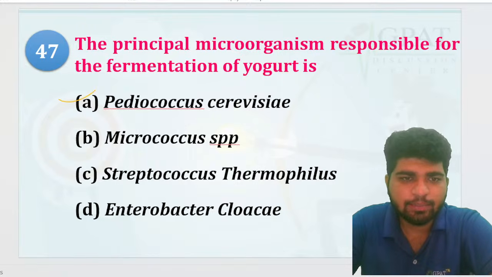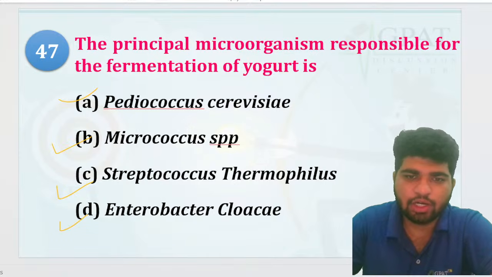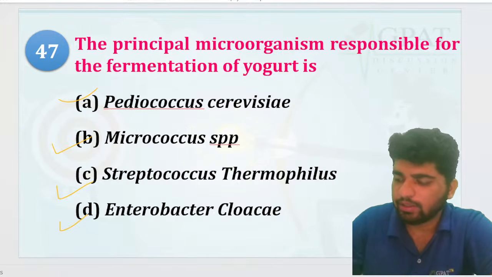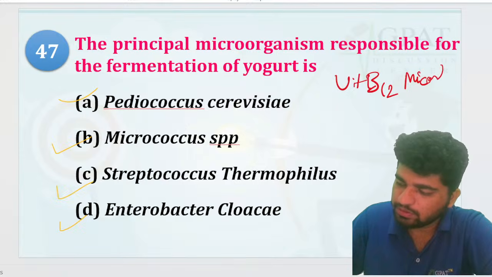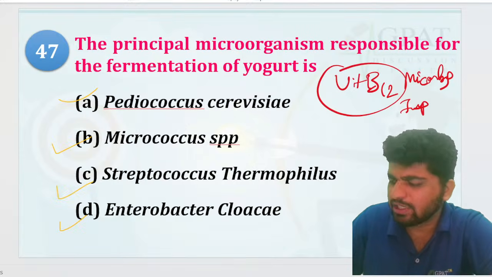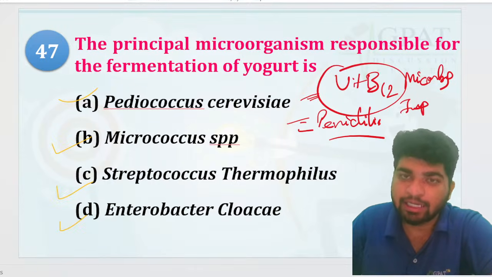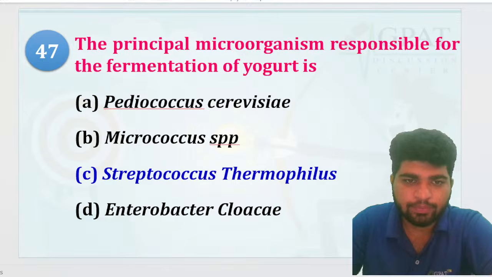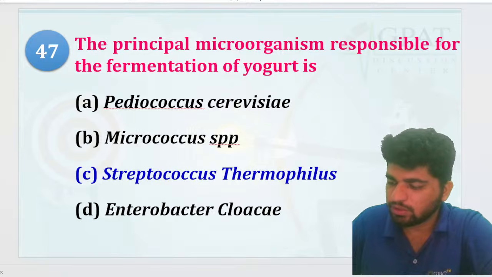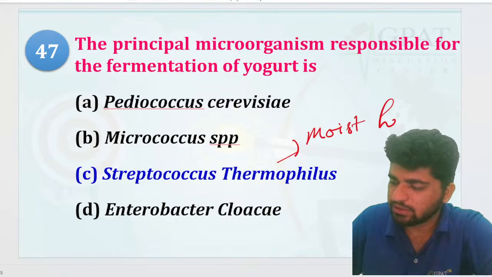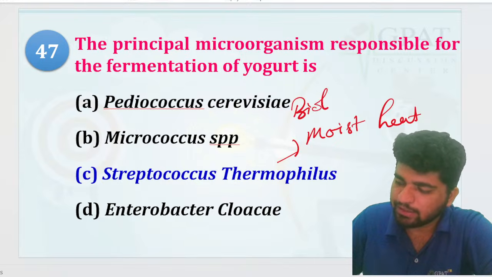Pediococcus crevice, Micrococcus sporangus, Streptococcus thermophilus, or Enterobacter clocky. Okay. So guys, one more thing you have to remember: the microorganisms related to vitamin B12 are important. Anything which is related to vitamin B12 or penicillin, they are important. Do note it down. That is going to be Streptococcus thermophilus. Very good. And that is what has also been used in your moist heat as a biological indicator.